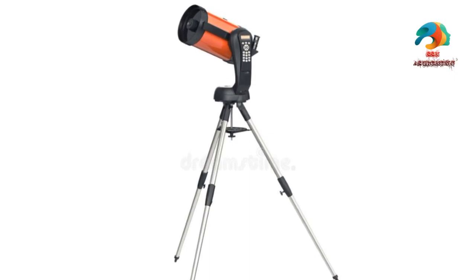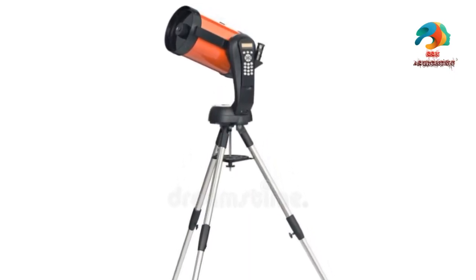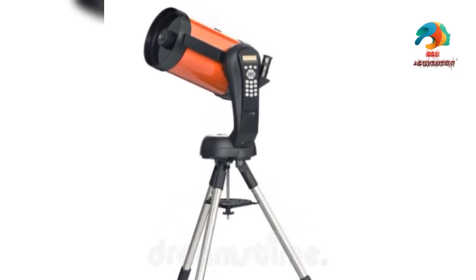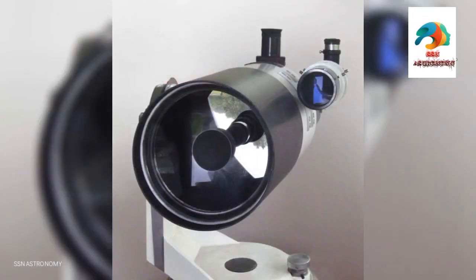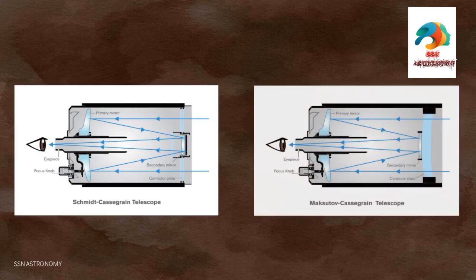They combine the best features of refracting and reflecting telescopes and boast a wider field of view and better aberration correction than all other telescopes. This catadioptric telescope is further categorized into two types: Schmidt-Cassegrain telescope and Maksutov-Cassegrain telescope.